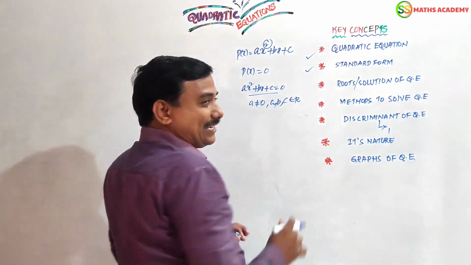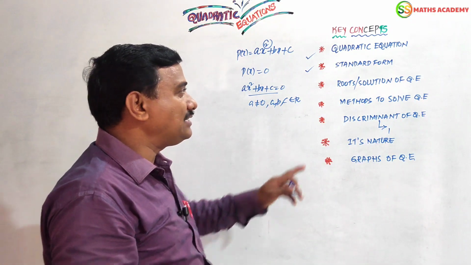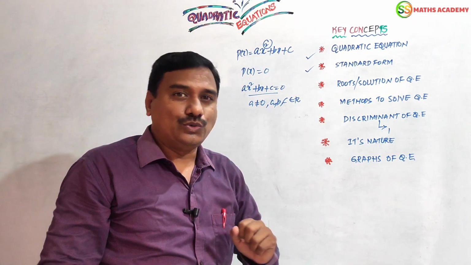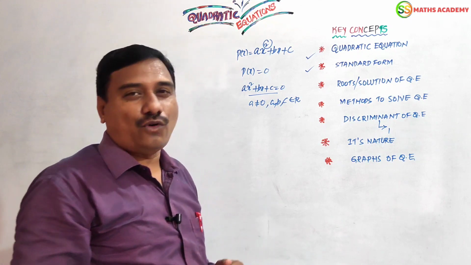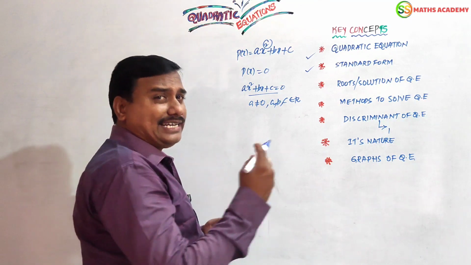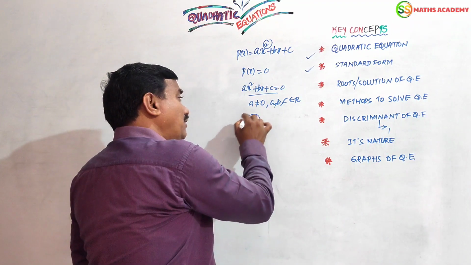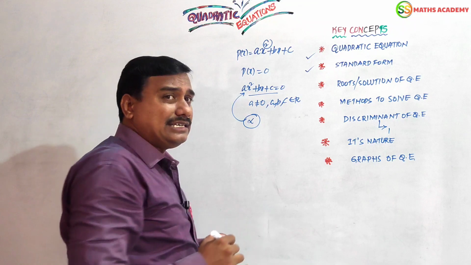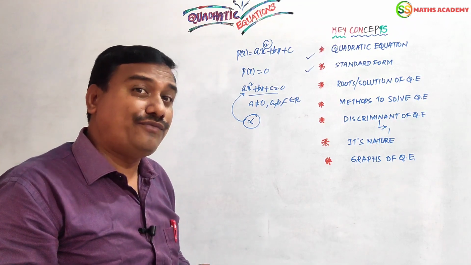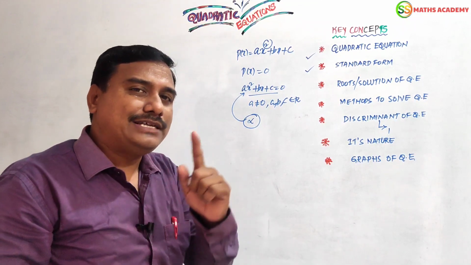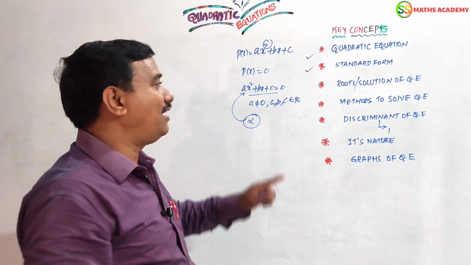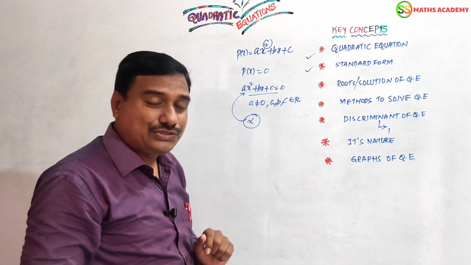These should be clear in our concepts. Now, what is the third concept? Roots or solution of a quadratic equation. Suppose you take any real number alpha. This real number will be called a solution or zero of a quadratic equation if it satisfies the condition that p of alpha equals 0.